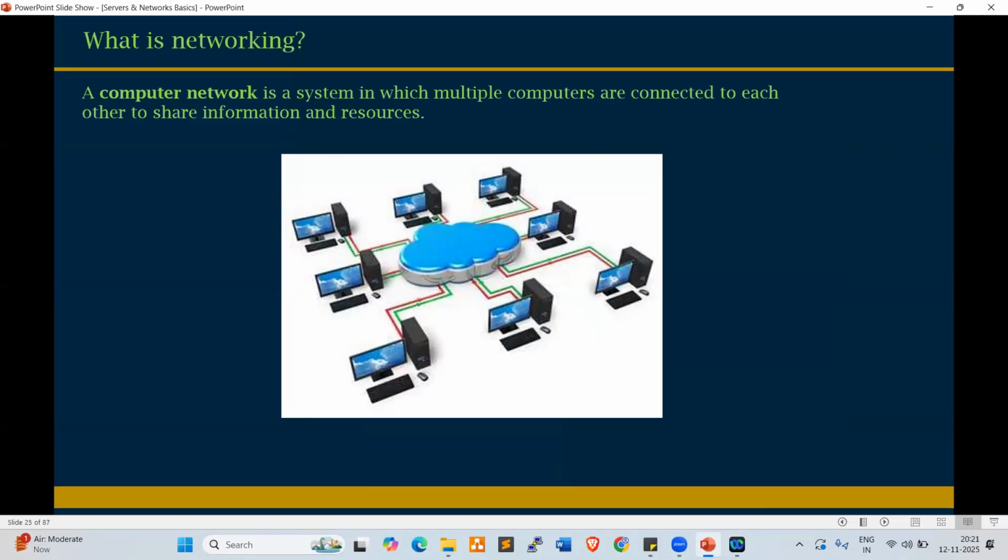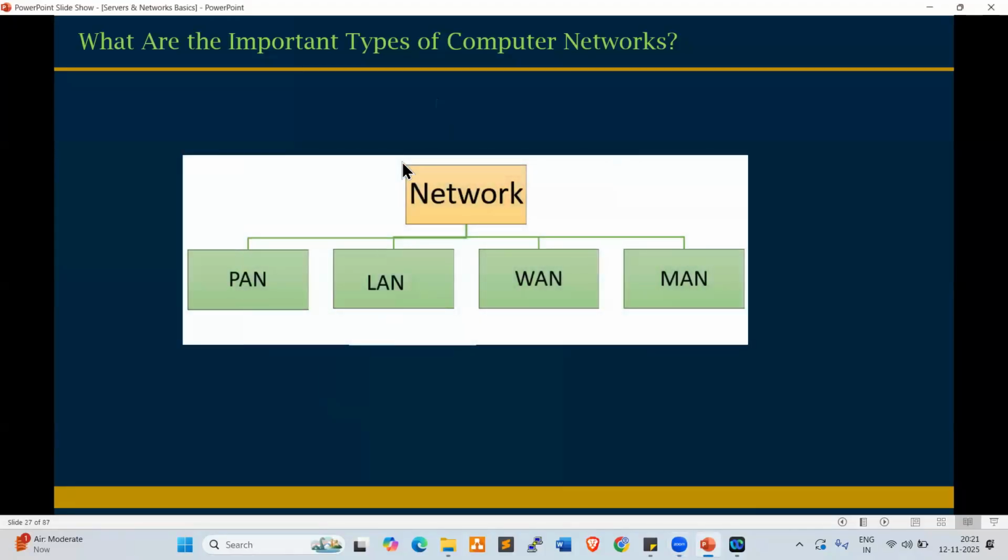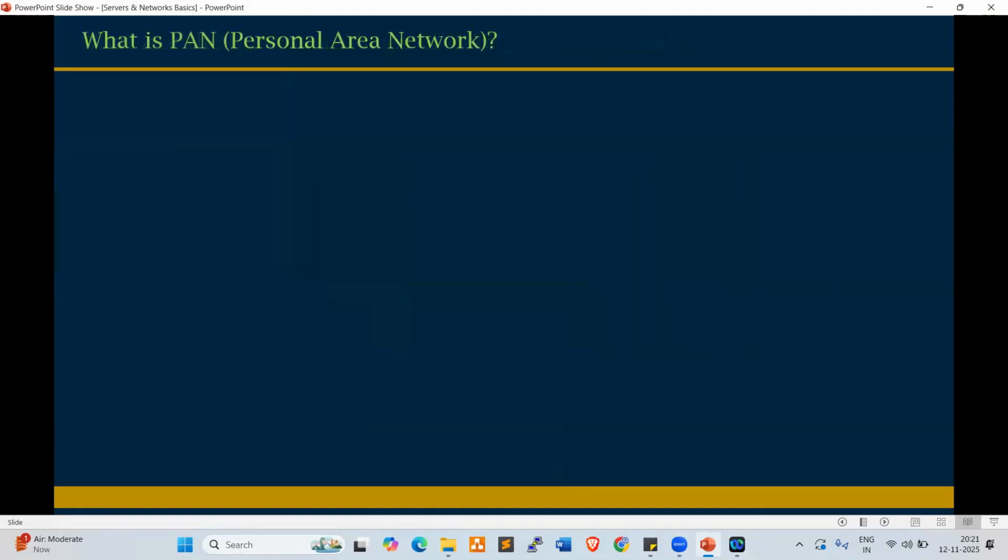Every organization is using different networks. What are those different networks? Let's try to understand here. Look at this. What are the important types of networks available? Let us go one by one. We have four networks available, which are PAN, LAN, WAN, and MAN: personal area network, local area network, wide area network, and metropolitan area network. Those are the types of networks.